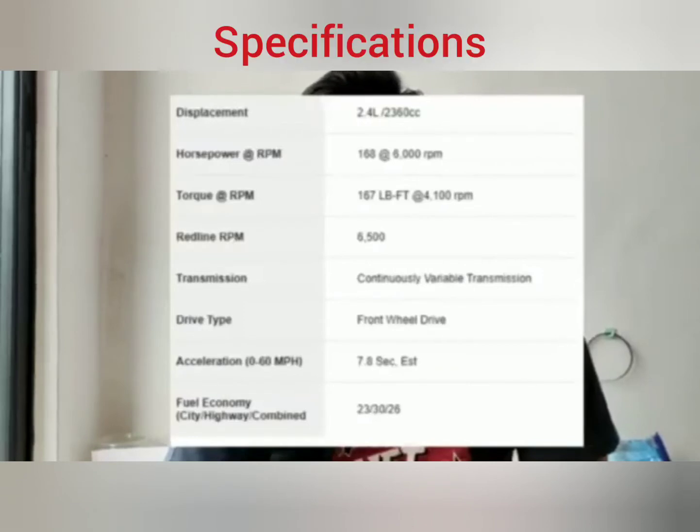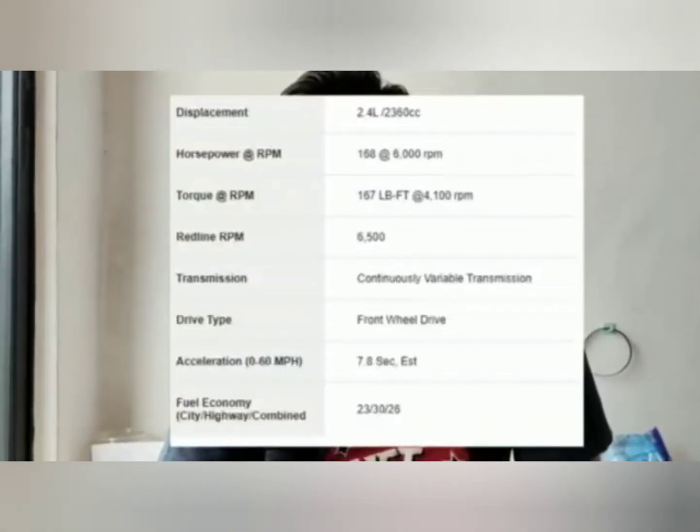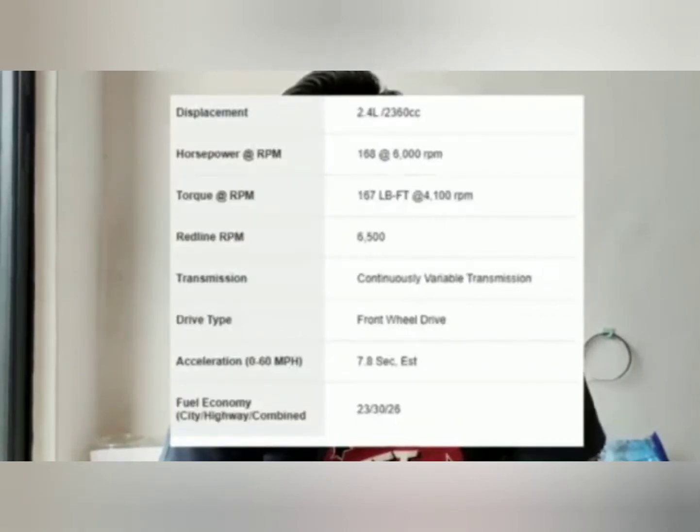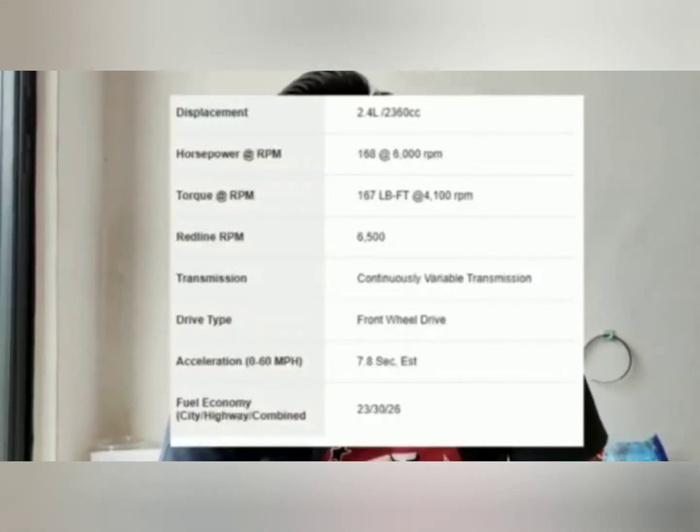The displacement of this car is 2.4 liter, and the horsepower is 168 at 6,000 rpm. The torque is 167 lb-ft at 4,100 rpm. The red line rpm is 6,500. For the transmission, it uses the continuously variable transmission, which is CVT. The driveline of this car is front wheel drive.